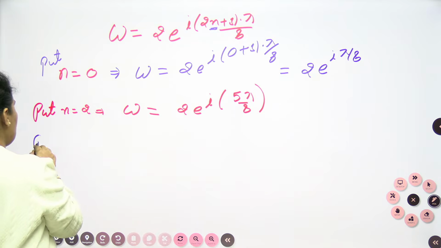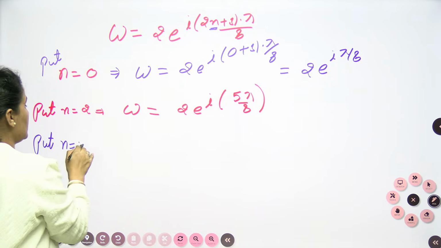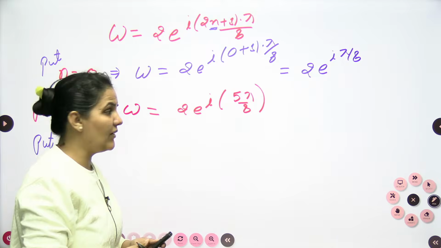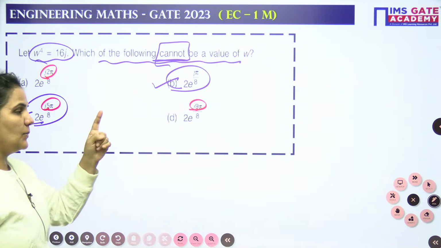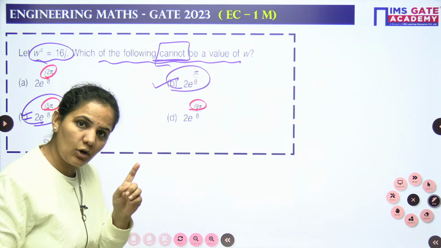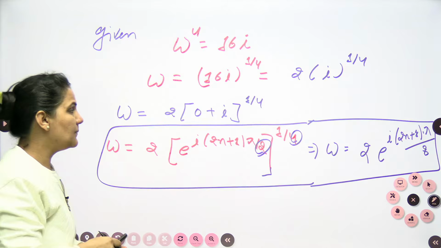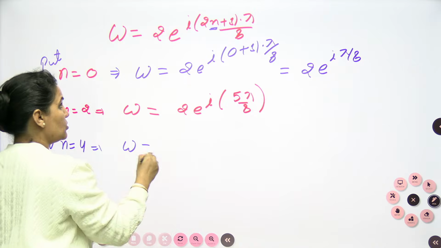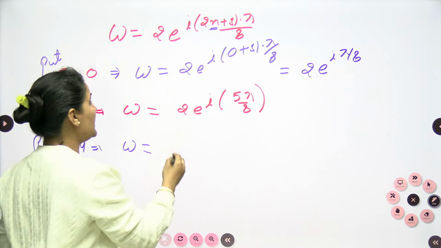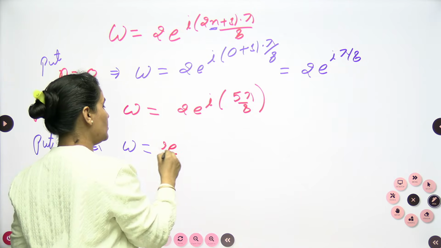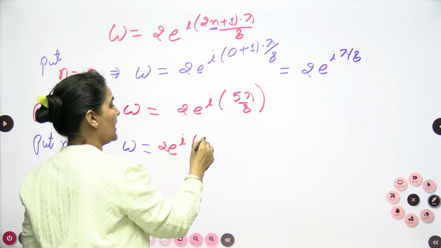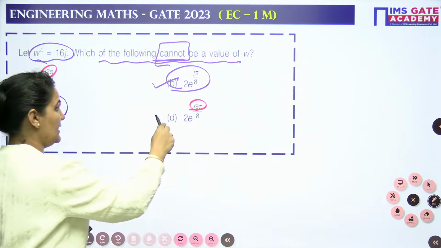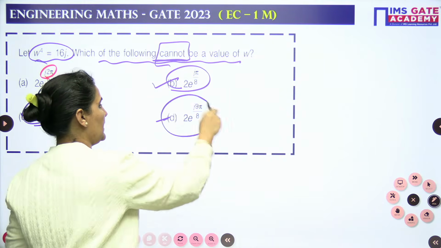Okay. If I go with the same, put n is equal to 3. 2 into 3 is 6, plus 1, 7. Again I am not having any option as 7. So that's why I will not put n is equal to 3. Rather than putting n is equal to 3, I will put n is equal to 4. So this will be omega is equal to 2 e to the power iota (2 into 4 is 8, plus 1) 9 pi by 8, and this we are also having in option D, 9 pi by 8.